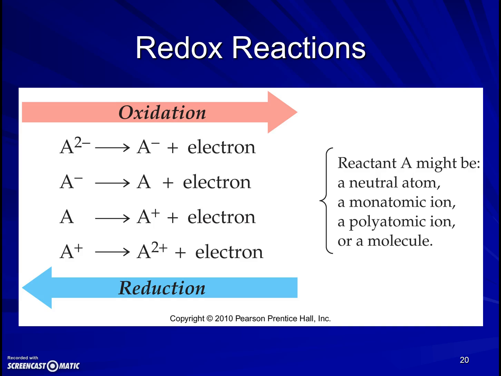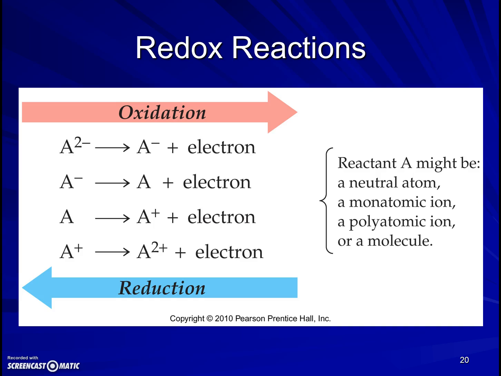The final reaction type that we want to talk about, and we'll spend the rest of this video and the next video, the third video for this chapter, talking about, is the type of reaction that we called earlier a redox reaction, or an oxidation reduction. What's happening in a redox reaction is some element is being oxidized. It is giving up control of one or more electrons. And some other element is being reduced. It's taking electrons.